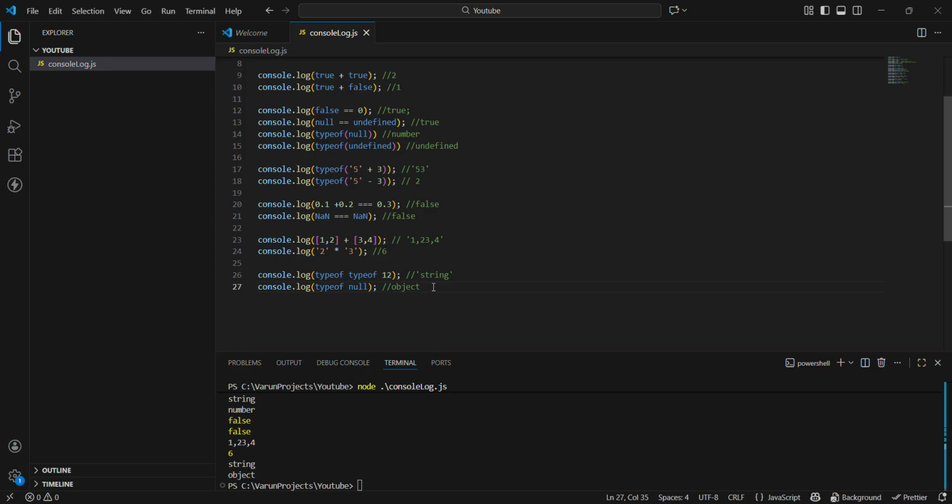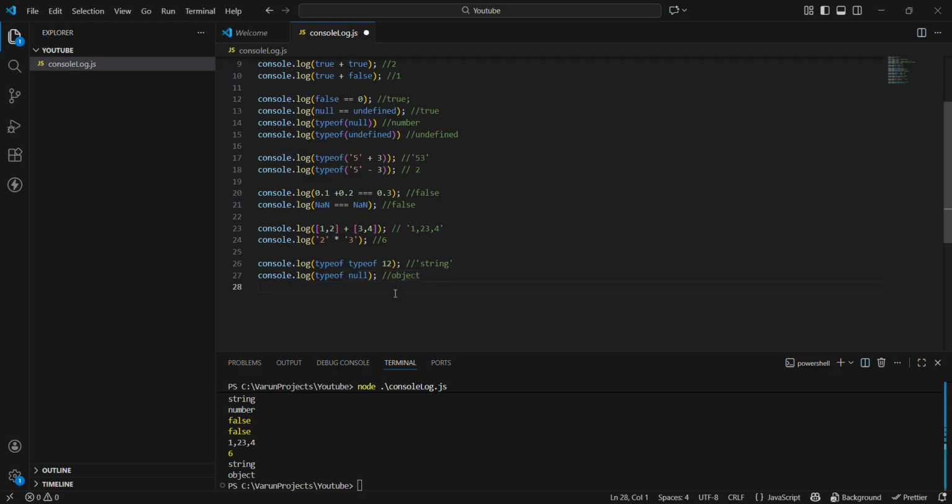So why do you think this answer is correct, or why has this answer come out to be object? You just have to simply say, sir, there is no quite explanation, it's a JS bug, and this bug has been there since the JavaScript language was created. Historically it is proven that typeof null is basically an object. This is a bug, not a solution. So the interviewer might check your knowledge of how well you know JavaScript from scratch.